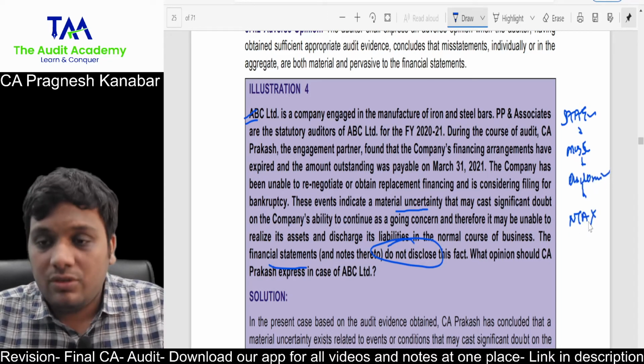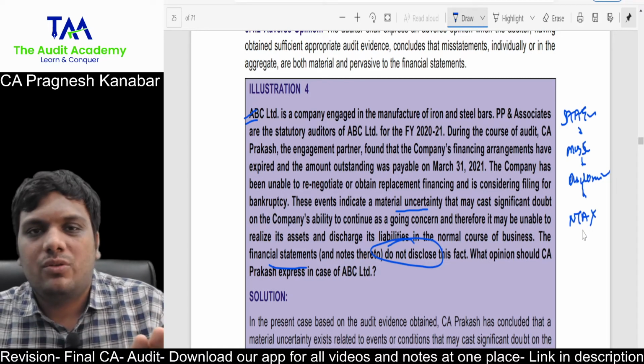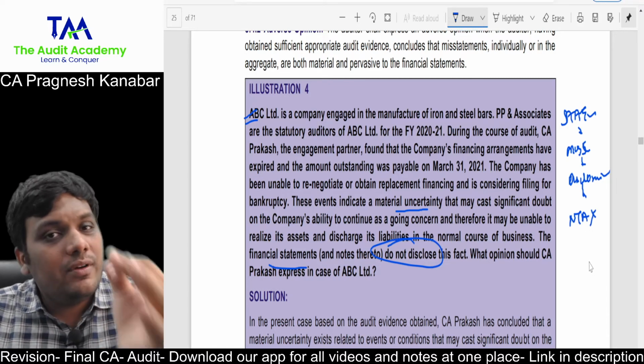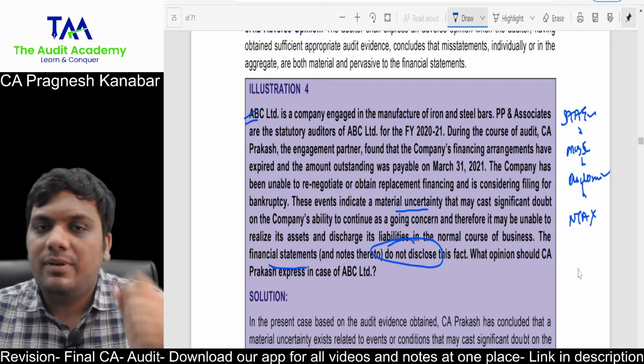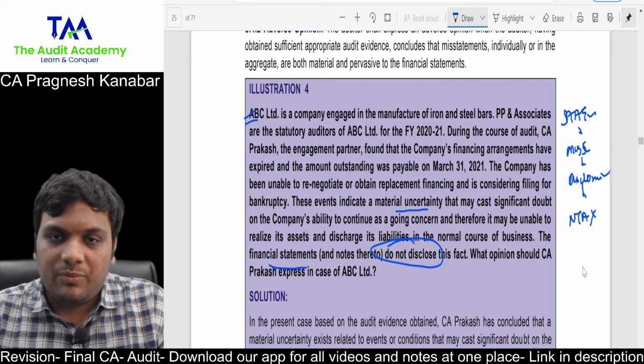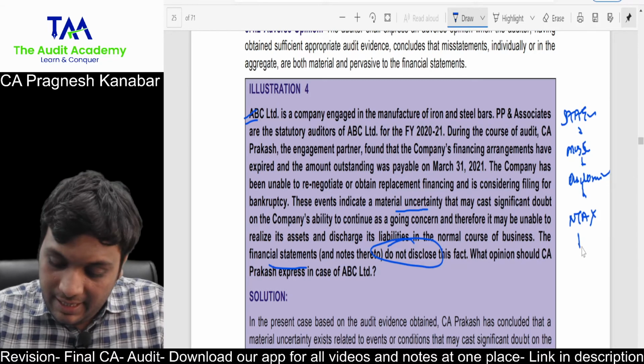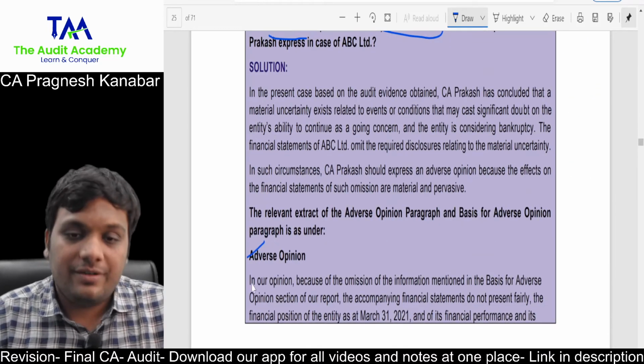They are absolutely not giving those disclosures. Now, this will make the overall financial statements misleading because the readers will never come to know about this. Are you getting my point? Yes, sir. All right. And that is why, look at this, what they have concluded.